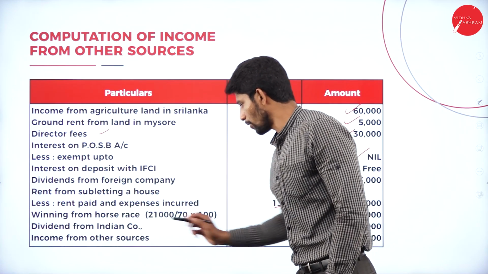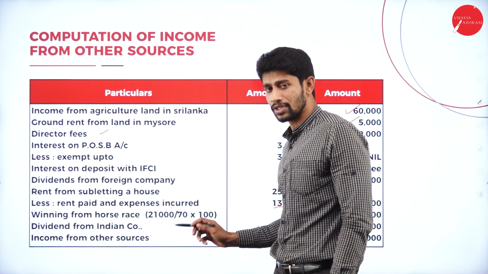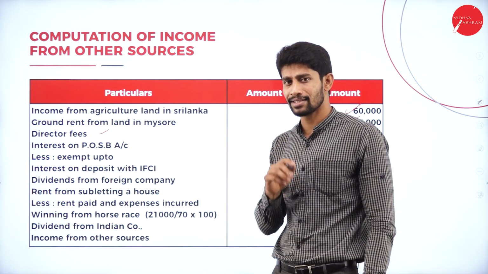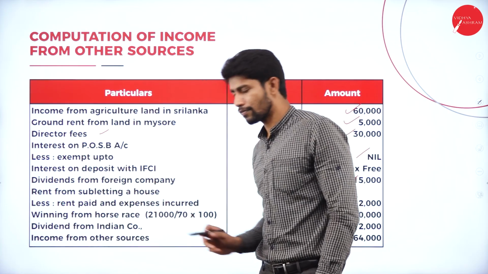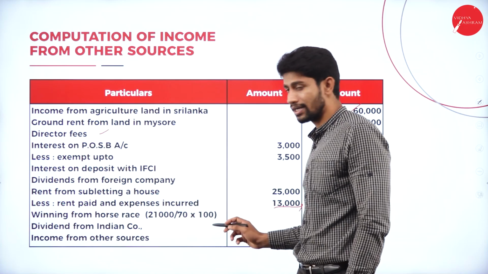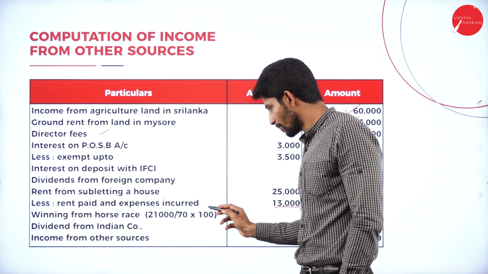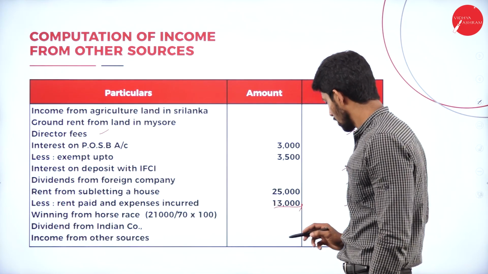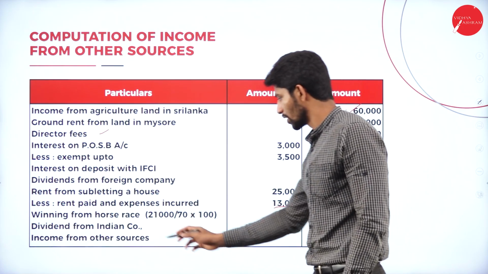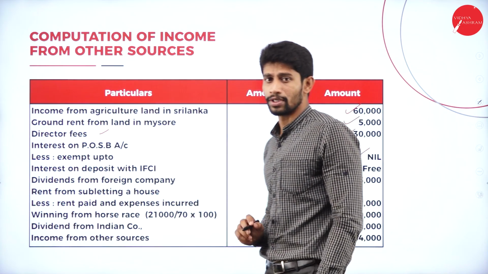Next, winning from horse race. Yes, the given value, the net value, is 21,000. That is 70% value because 30% of tax is chargeable on winning from horse race. So 21,000 divided by 70 into 100. This is nothing but if 21,000 is for 70%, what is the value for 100%? You will get the value, that is 30,000. Next, dividend from Indian company. Yes, it is taxable, rupees 12,000.